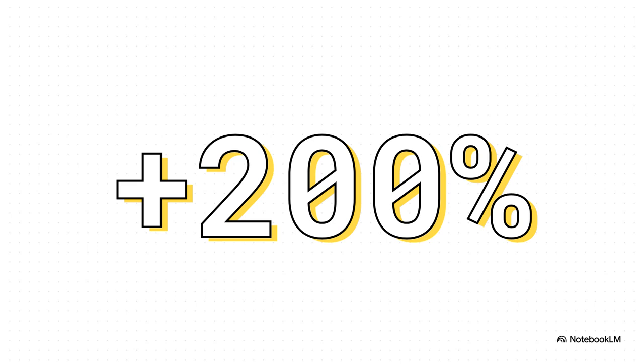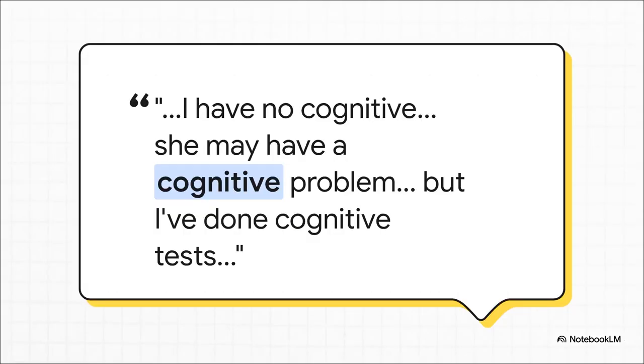We're talking about a huge jump in things like sentences that just trail off or thoughts that seem to crumble mid-sentence. And here's a perfect example of what that sounds like in the wild.